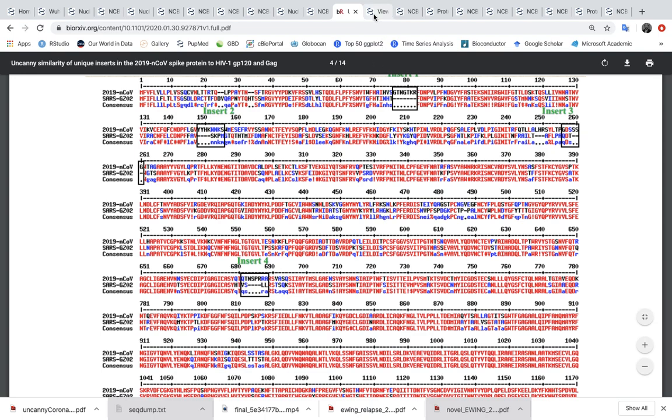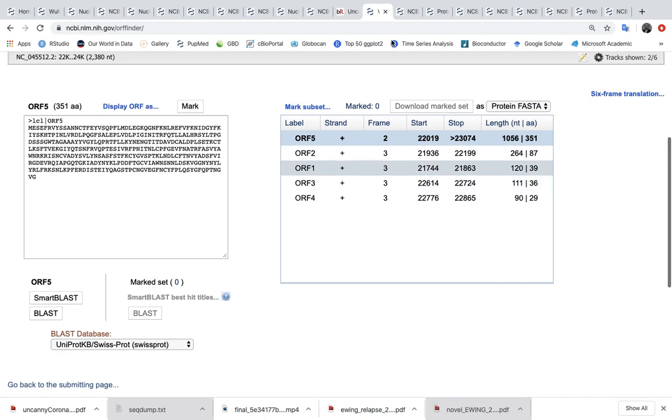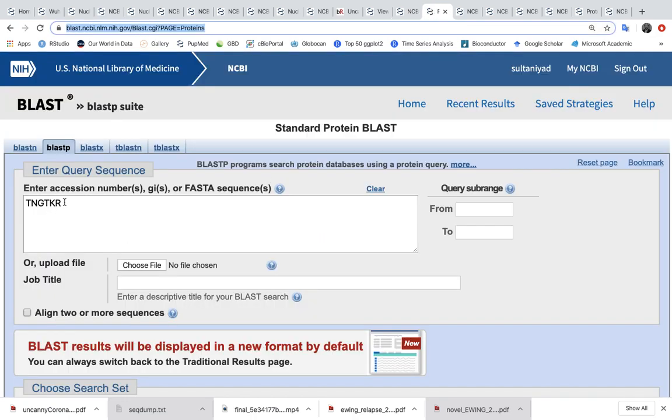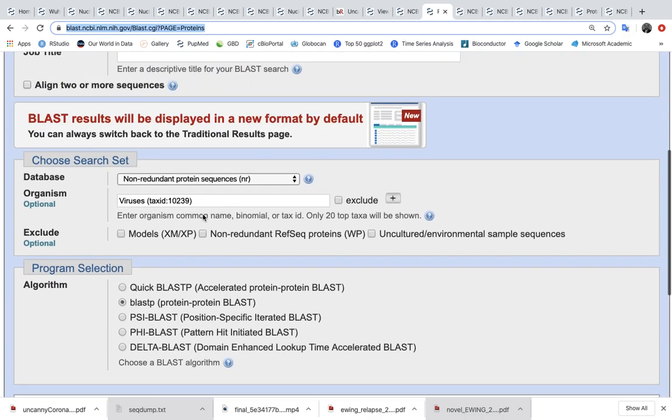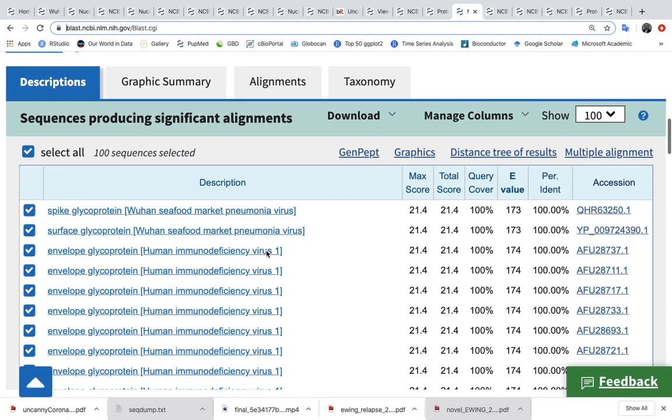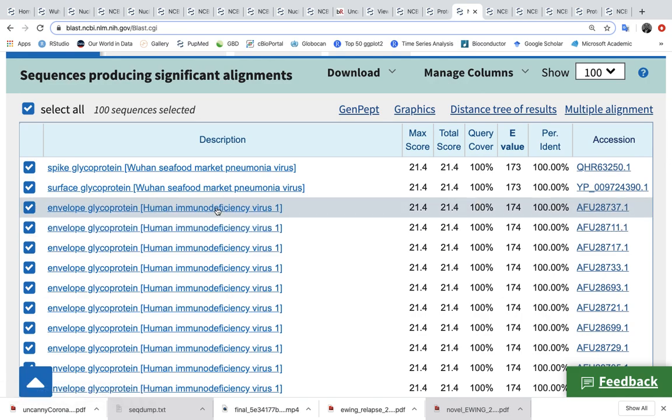What they did, simply, is blast those regions. They took short reads, which is a big problem when it is only 6 amino acids and you blast them. When they blasted the first so-called insert, they got this. It is similar to an envelope glycoprotein of the human immunodeficiency virus, with 100% similarity, but the e-value is extremely high, 174. So it tells you this is most likely by chance. And the problem is that they did not report an e-value.